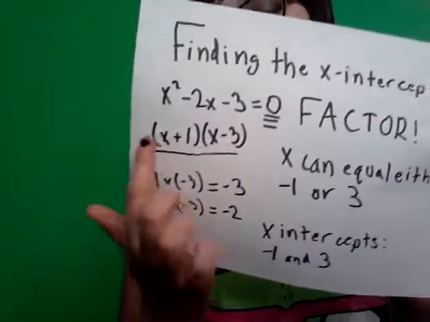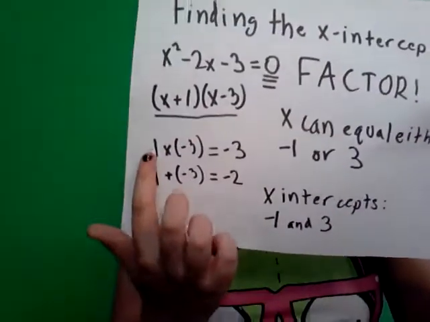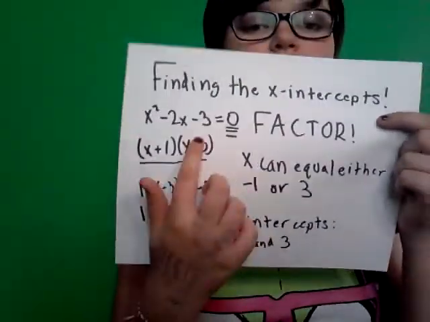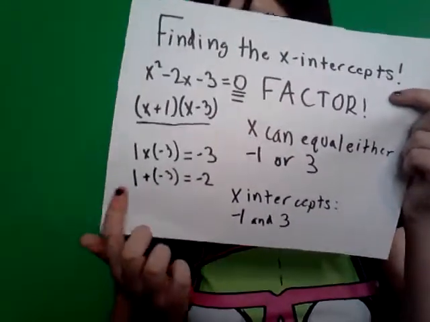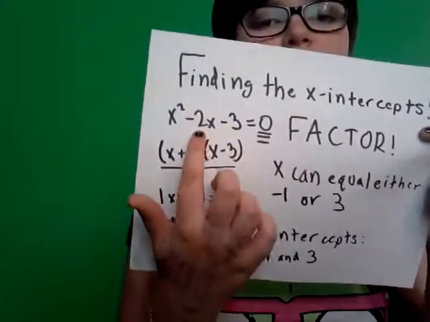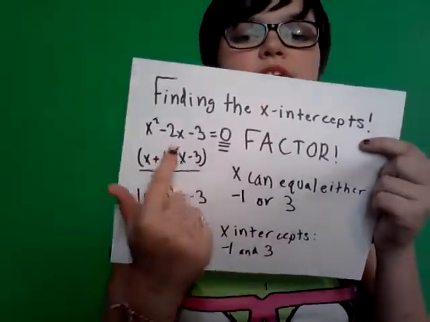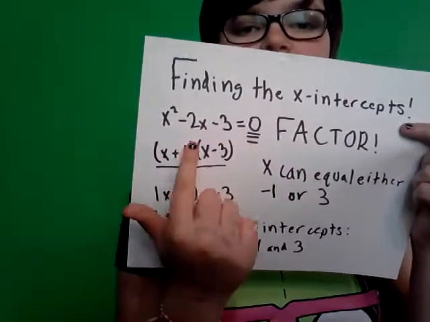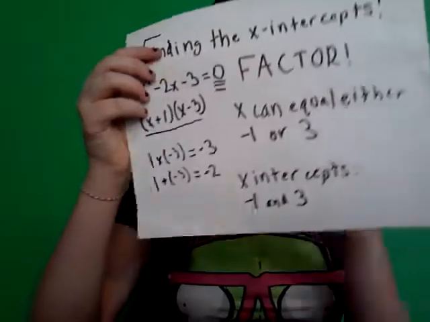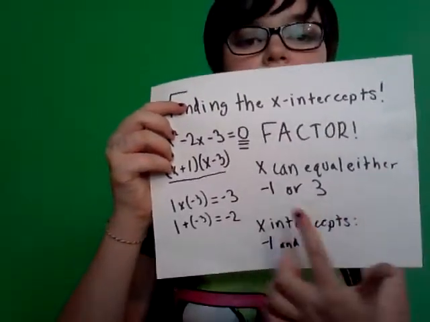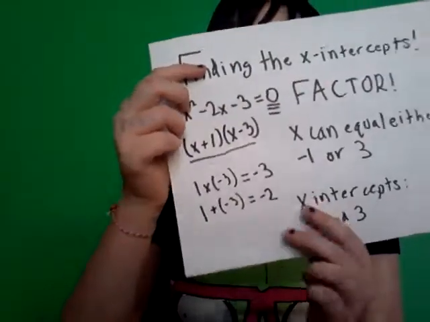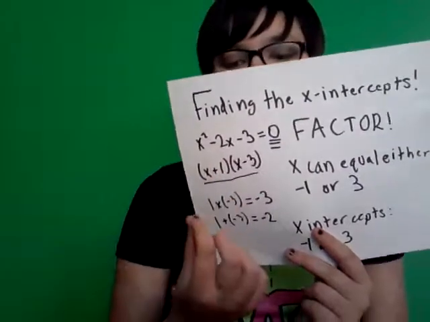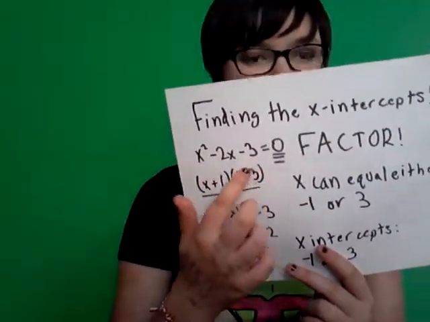So I have x plus 1 times x minus 3, because 1 times negative 3 equals negative 3, which is this number. And 1 plus negative 3 equals negative 2, which is this number. So when you're doing your binomials, when you multiply them together, you get this number, and when you add them together, you get this. Okay, so your x can either be negative 1 or 3, because if you have negative 1 plus 1, that is 0.